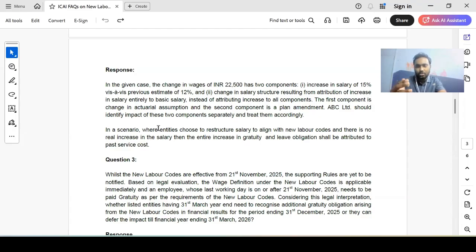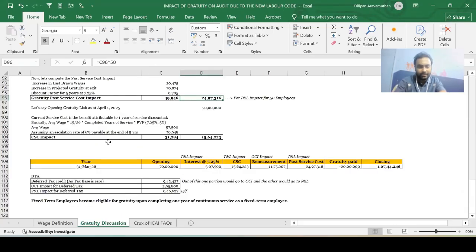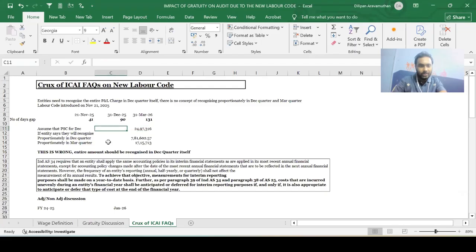Can we defer some portion of the amount to 31st March 2026 is what they are asking here. So if I just have to explain to you guys what they are exactly asking. In our case, we saw that the past service cost came out to 24,97,316, right? What they're basically saying is, can we take some portion of this 24,97,316 to March and some portion of this to the December quarter? How do we do this?